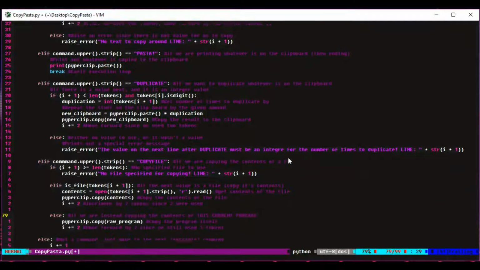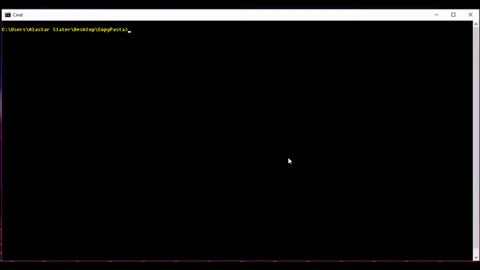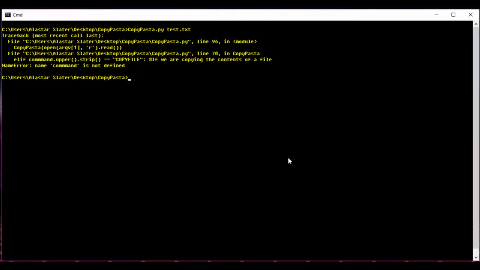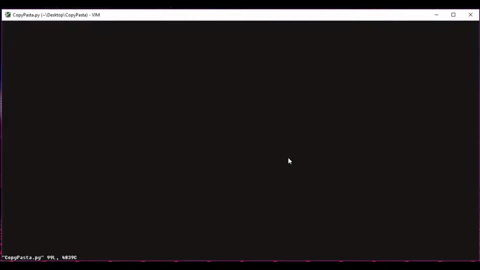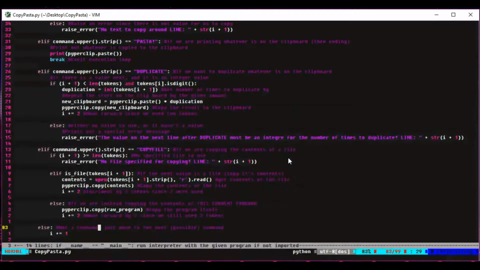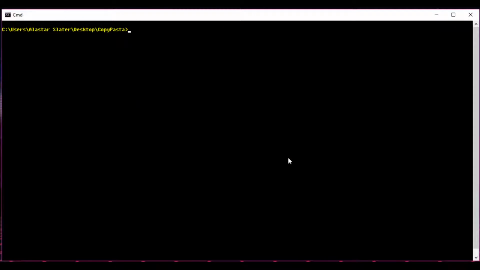And I'm not done just yet because there's another problem with it. An unknown typo. Instead of it being command, it was command with an extra M. Whenever you're writing these sorts of things, you've got to be careful of your typing because it doesn't take a whole lot to get an error, right? A simple typo can make the world's difference. You can see instead of printing hello world, it printed copy, which meant I copied not the next line to the clipboard, but just the line we were looking at.